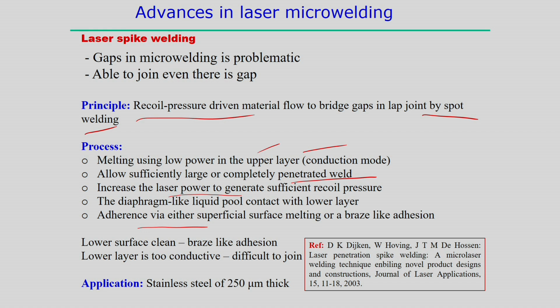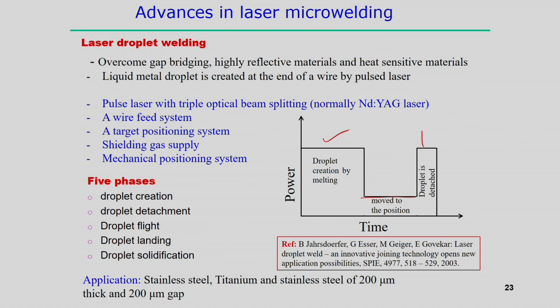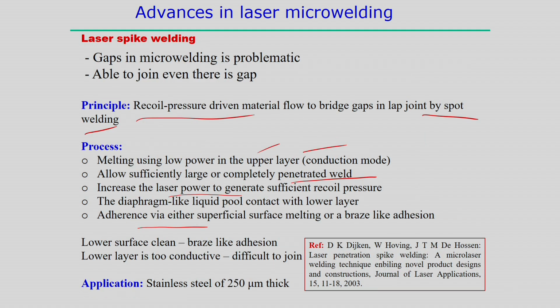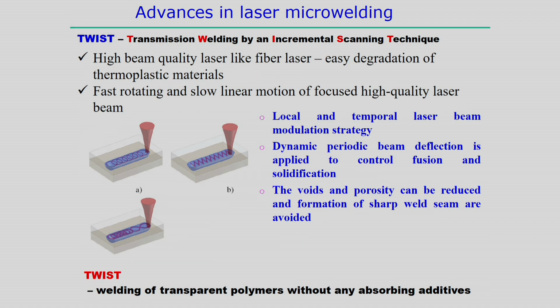If the lower layer is too conductive, then it is sometimes very difficult to join these two components. So, as an application we can get stainless steel of 2 micrometer thickness having a sufficient gap between the two sheets in the lap joint configuration. Of course, if we look at the other part, laser droplet welding is mainly applicable for the butt joint configuration, but laser spike welding is more applicable for the lap joint configuration.